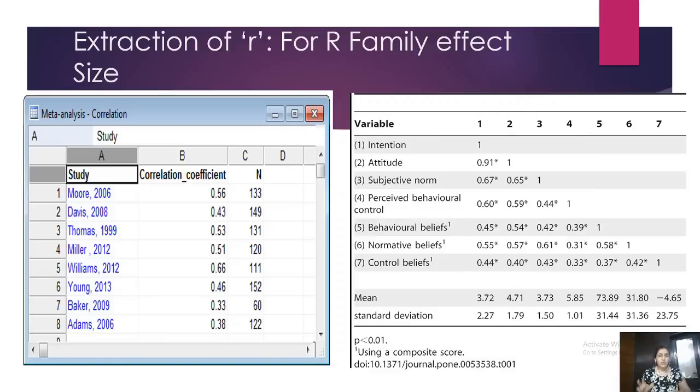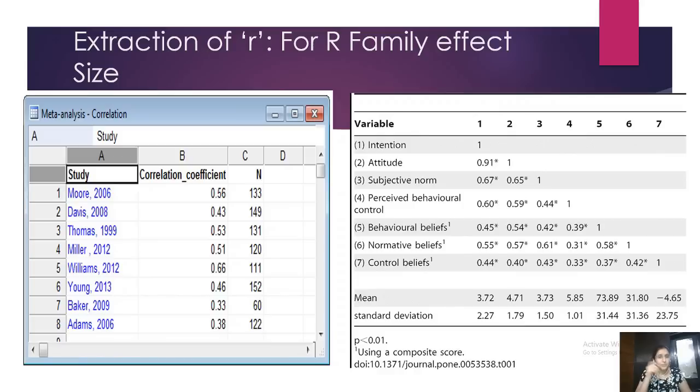But what do I need? What are my inputs for calculating effect size? I need 3 things. Number 1, I need the study name. So here there's a column of study name. These are my 8 studies. Ideally, I'll do this for 31 studies. I'm just showing you an exemplar. So you take 8 studies, write the name of the authors. You'll have to input it manually. This will not be imported.